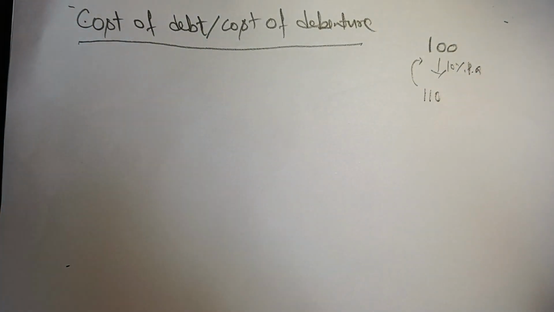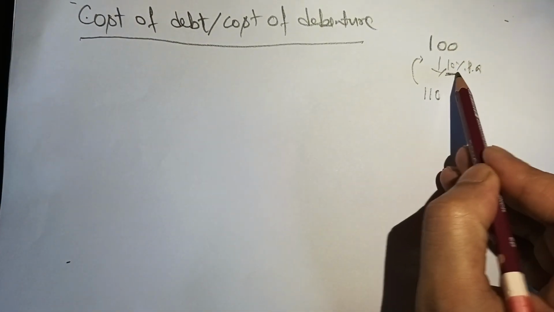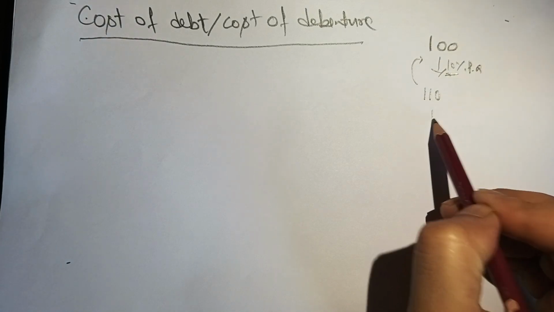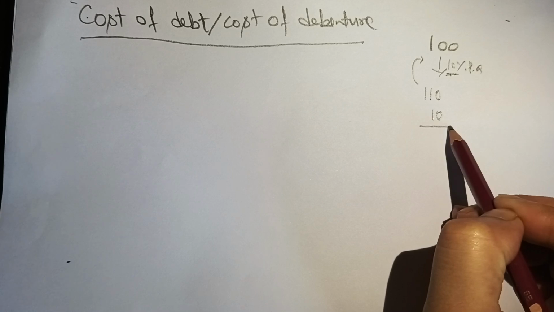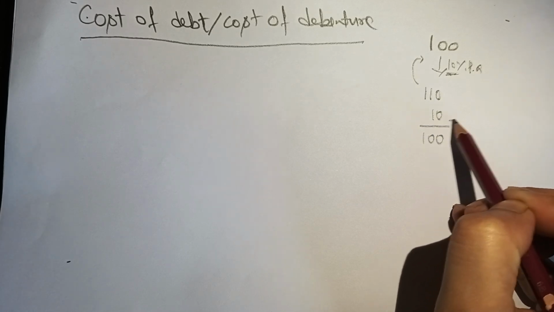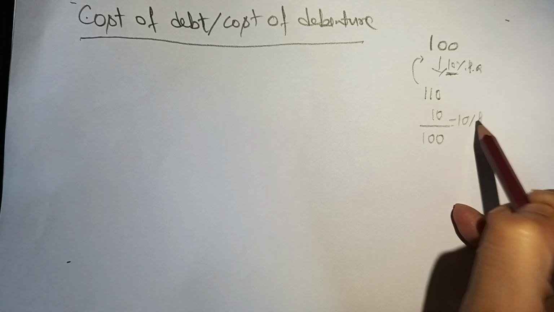So this is the cost for you. This 10% is the cost for you. And how do you calculate this cost? The 10 rupees interest you paid on the principal that you had borrowed from the bank. So this comes out to be 10% per annum.